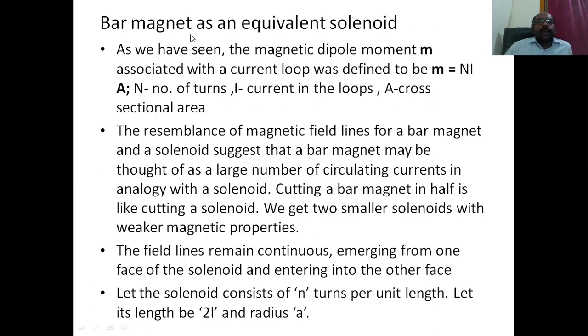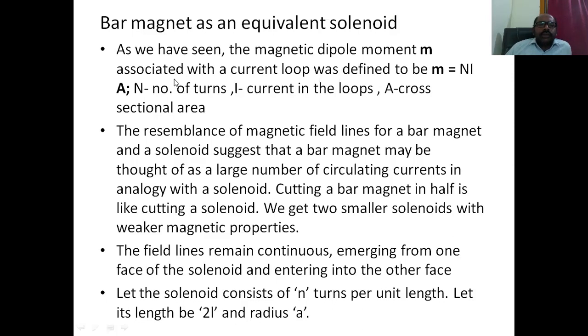So now, bar magnet as an equivalent solenoid. In the above case, we have seen that a circular current carrying loop is equivalent to a magnetic dipole. Here, such a collection of circular loops forms a solenoid. A solenoid is equivalent to a bar magnet. So we are going to see that.